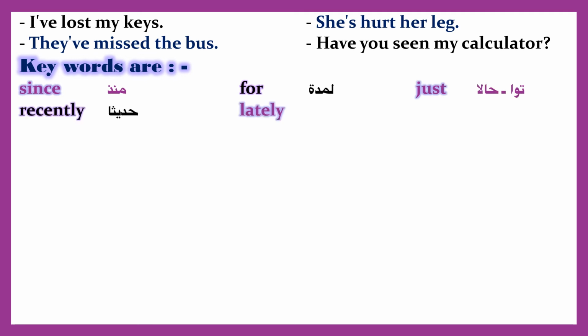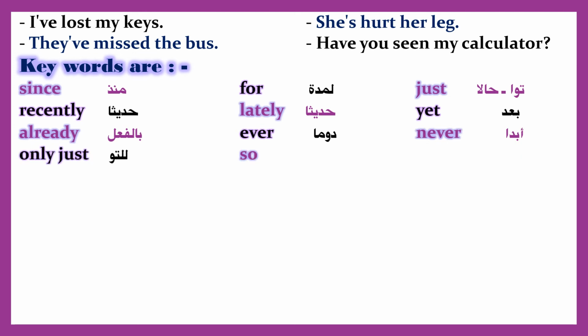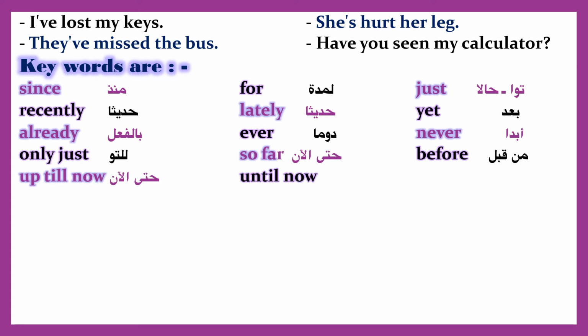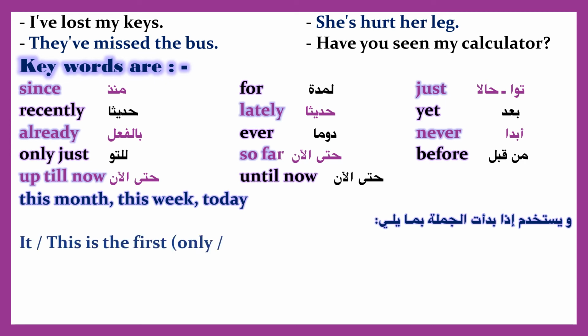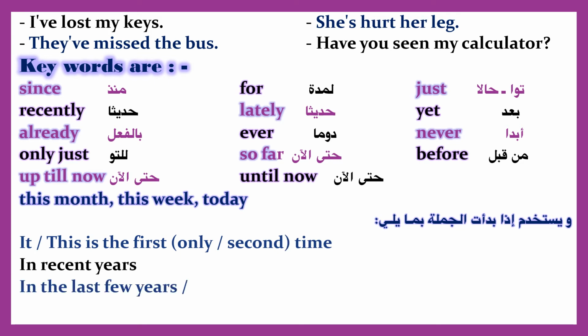Keywords are since, for, just, recently, lately, yet, already, ever, never, only just, so far, before, up till now, until now, this month, this week, today, it.